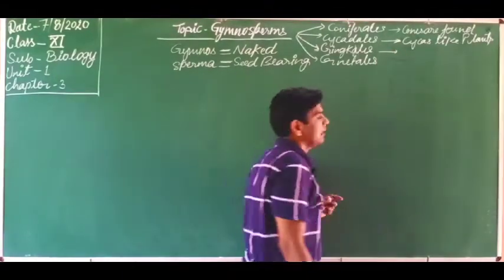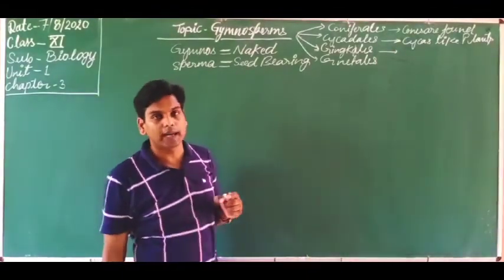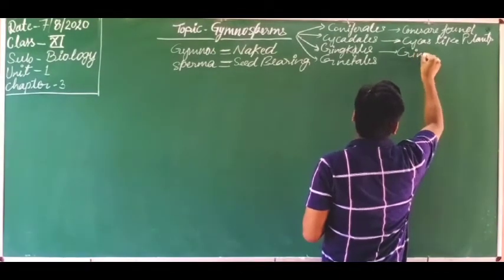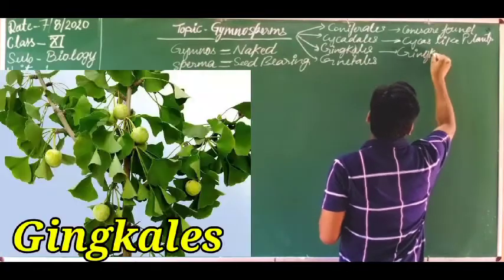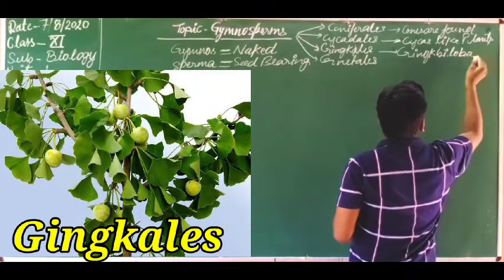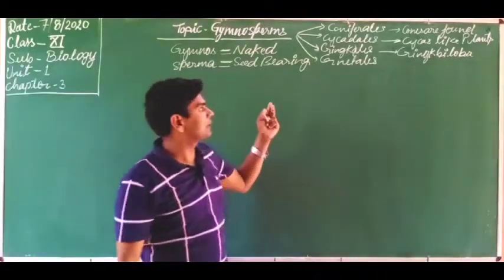Ginkgoales is the category in which Ginkgo biloba is the plant. So Ginkgo biloba-like plants are placed here.